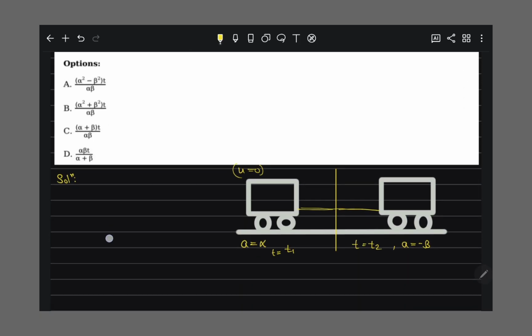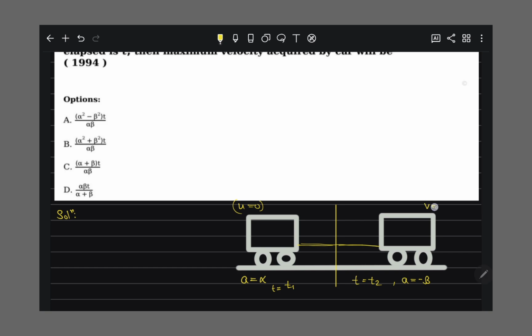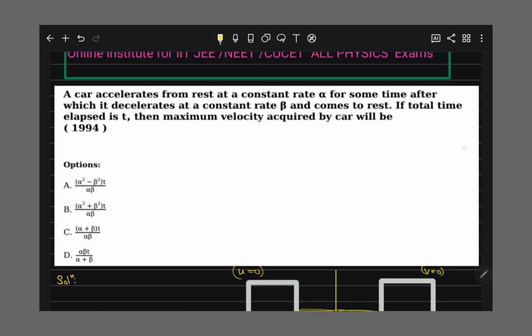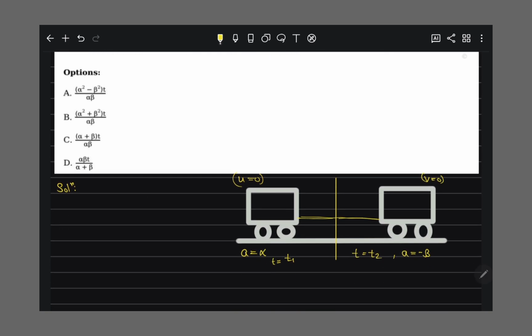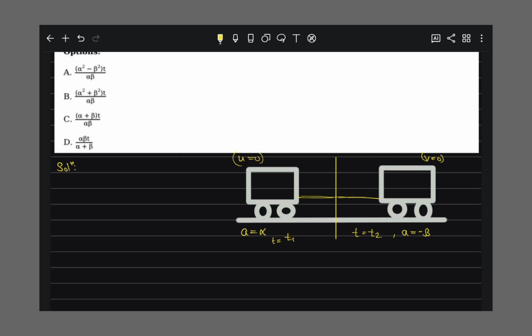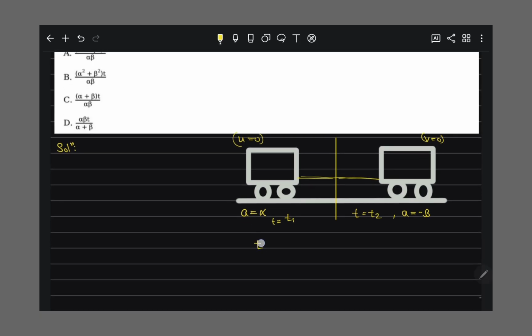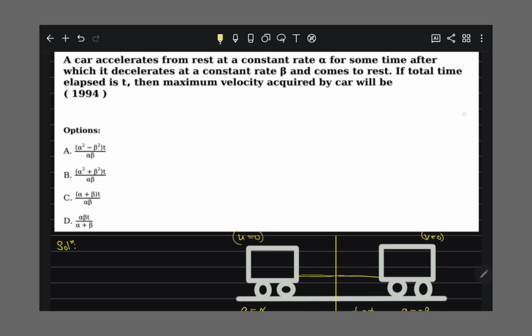Decelerate at a constant beta and come to rest, means their final velocity becomes 0, right? And total time elapsed is t, means in this journey what is the total time? Total time t is equal to t1 plus t2, right? So I say this is our equation first.